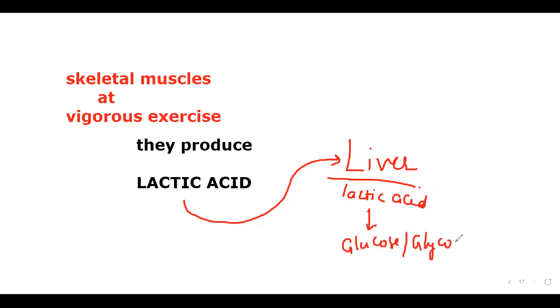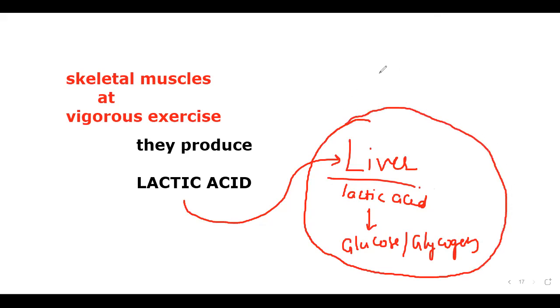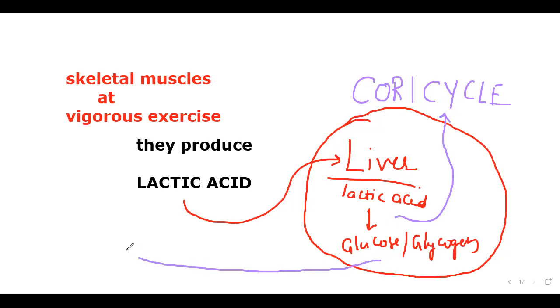So this kind of conversion happening in the liver is said to be the Cori cycle. We are going to discuss it in detail in the muscle contraction chapter. The conversion of lactic acid back into glucose and glycogen is called the Cori cycle. After converting this, the converted glucose is sent back again to the muscle. Okay, so this is what is going to happen. Next.